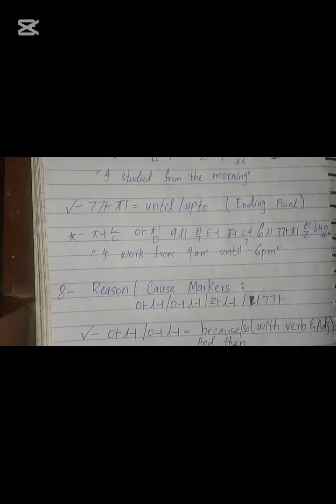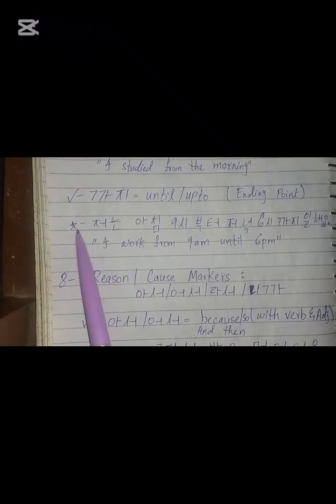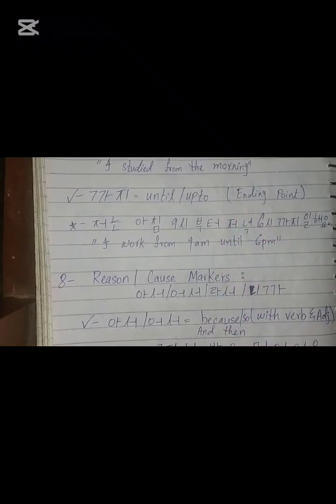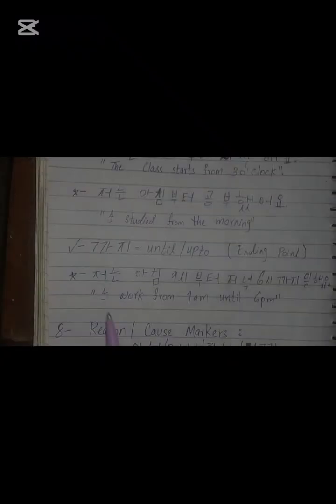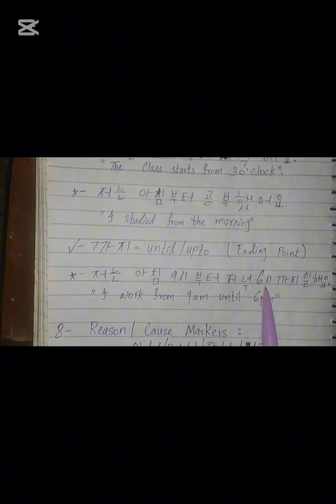Up next we have 까지, the second time marker. 까지 means until or up to, and it is the ending point. We talked about 부터, which is the starting point. Now 까지 is the ending point. You will get a clear idea after I explain the example. The example is 저는 아침 9시부터 저녁 6시까지 일해요. I work from 9 a.m.